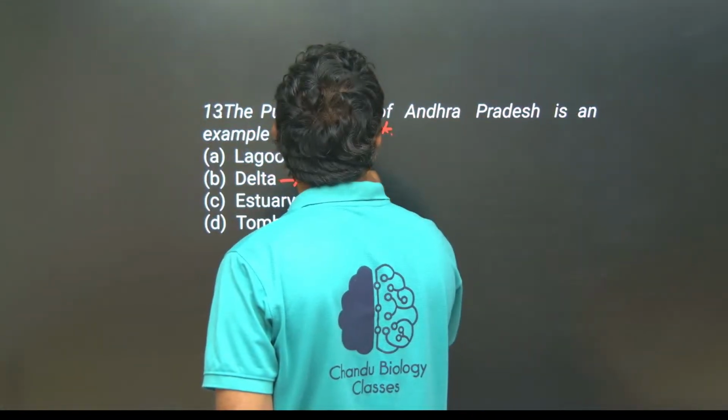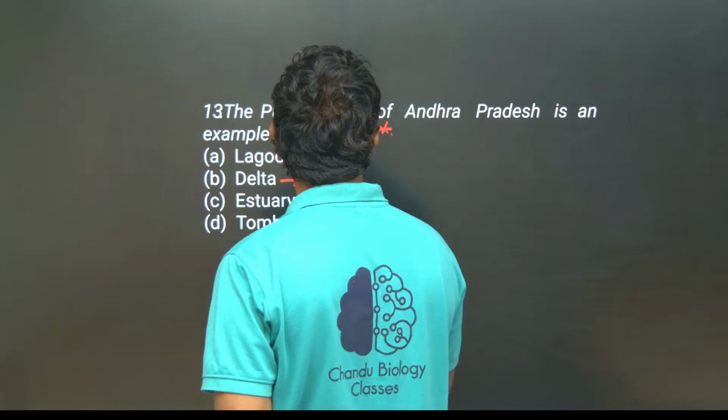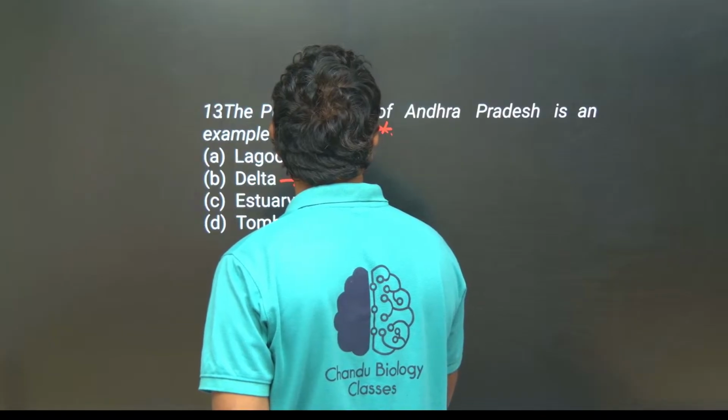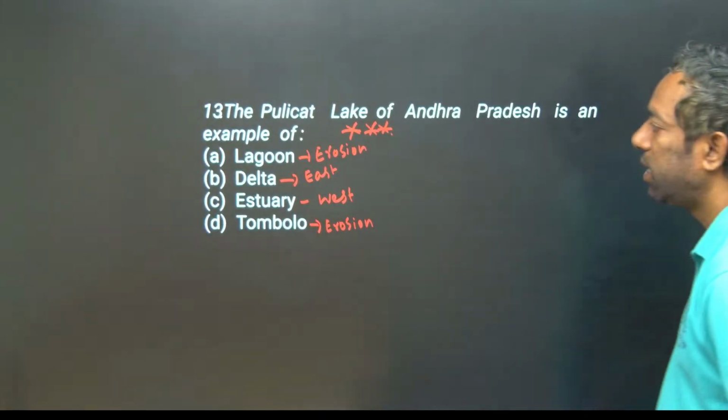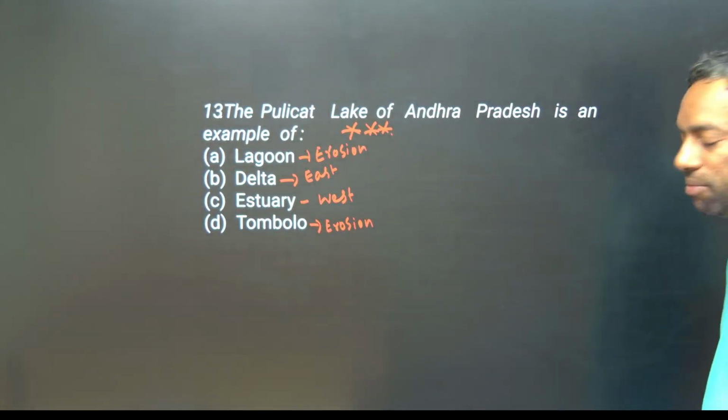This is very, very important, either delta or lagoon. Estuaries form on the west side of the country, deltas on the east side. This is land erosion, and this is also land erosion. So a lagoon is an example of erosion, while deltas form on the east side.